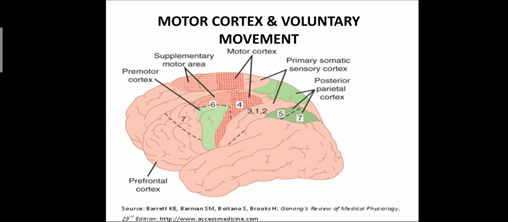Now we talk about the motor cortex and voluntary movement. In this figure you can see the cortex is divided into sensory and motor areas. So which are the motor areas? You can see premotor cortex, supplementary motor cortex, primary somatic sensory cortex, posterior parietal cortex, prefrontal cortex. Also you can see the numbers written, that is the area number.